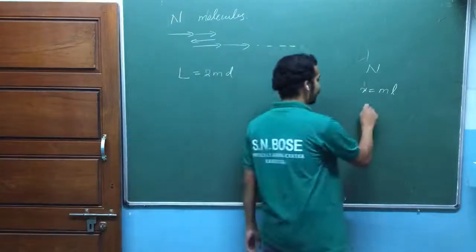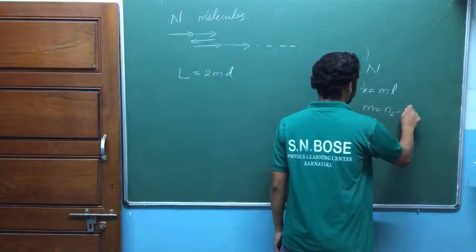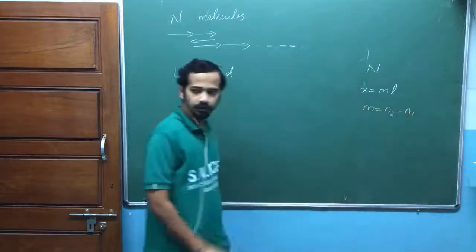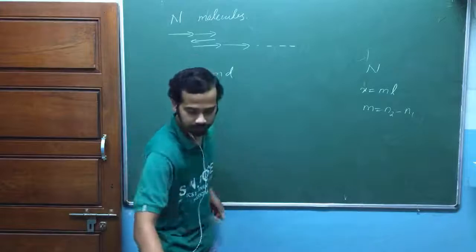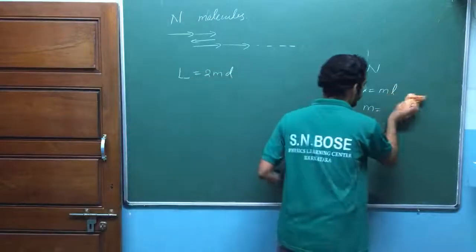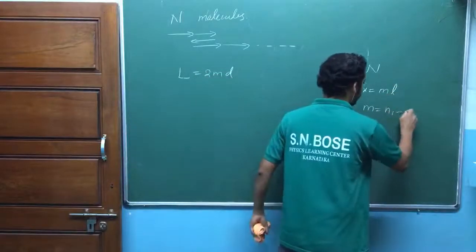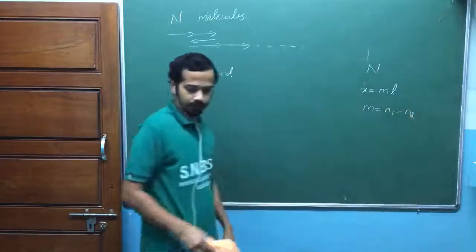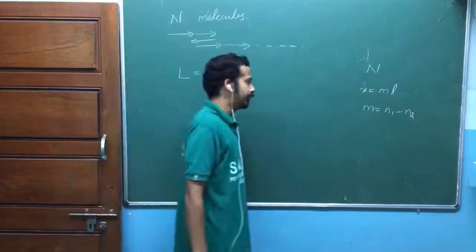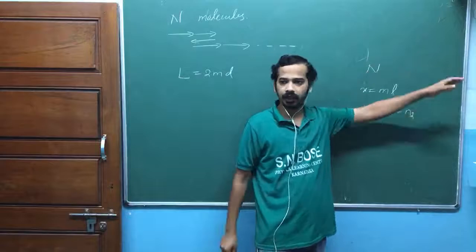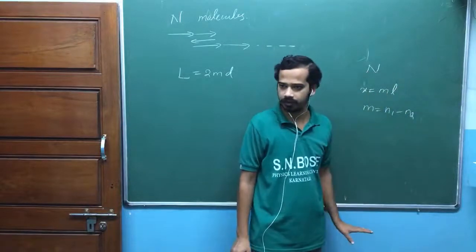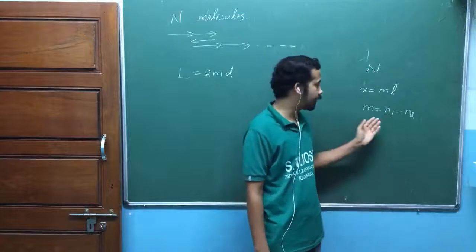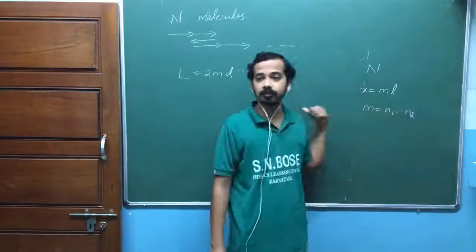So again, look at m. m is equal to n2 minus n1. Am I right? Not n2 minus n1, n1 minus n2, isn't it? n1 minus n2. How many possible ways? If there are n1 steps to the right and n2 steps to the left, he will be at x equal to m into L. Am I right? Now, how many possible ways of taking n1 steps to the right and n2 steps to the left?